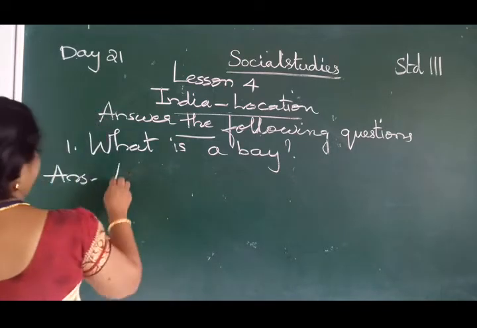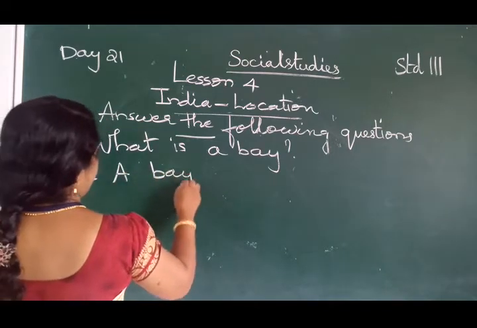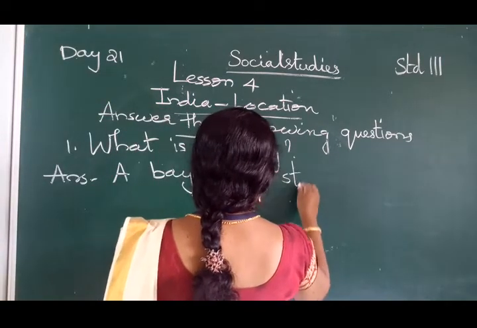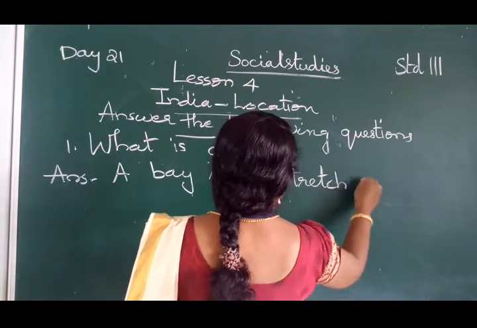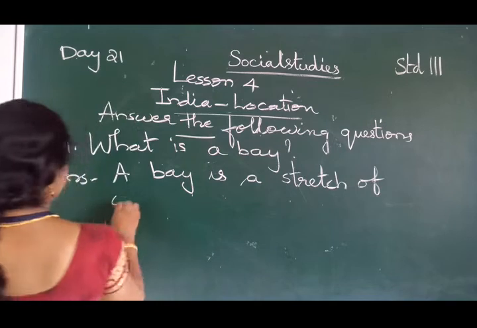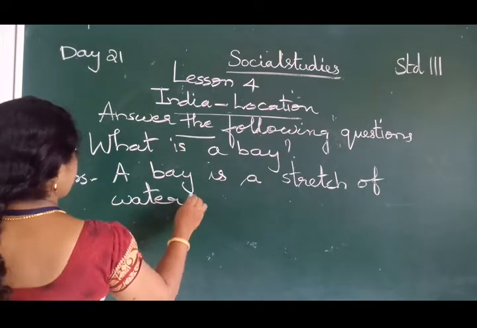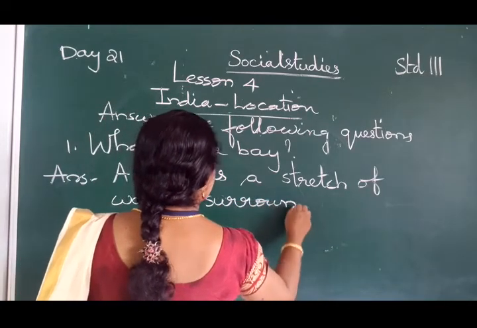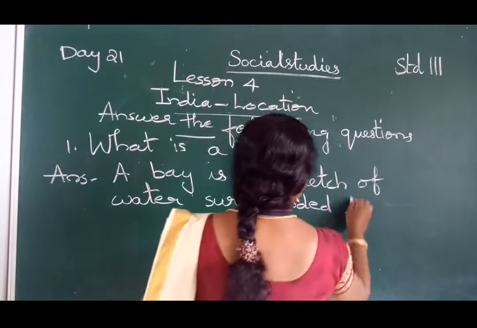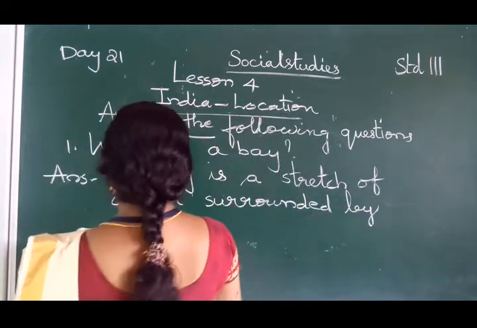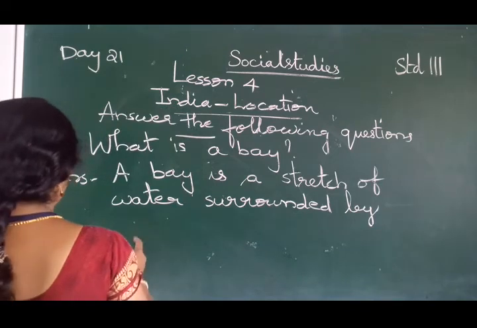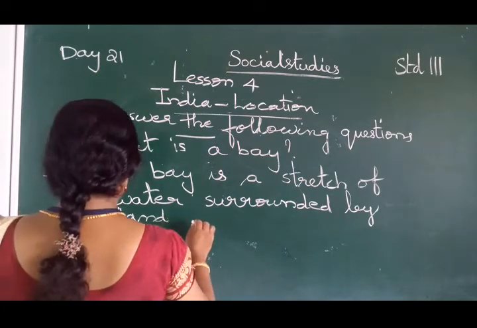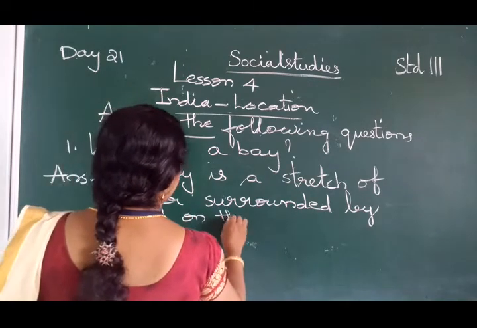A bay is a, write down, a bay is a stretch of water surrounded by land on three sides.